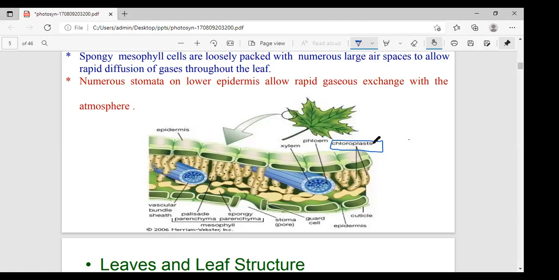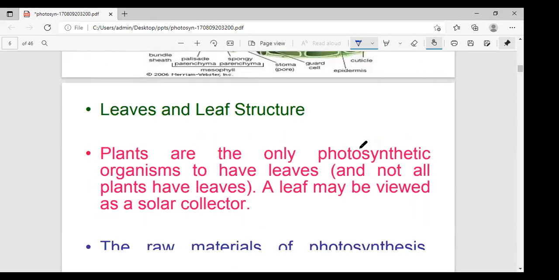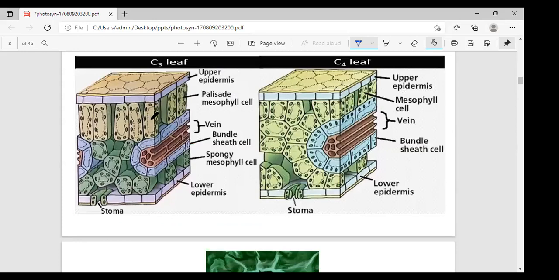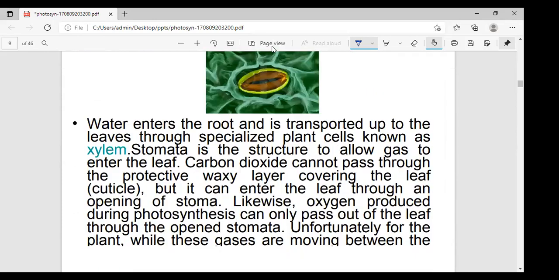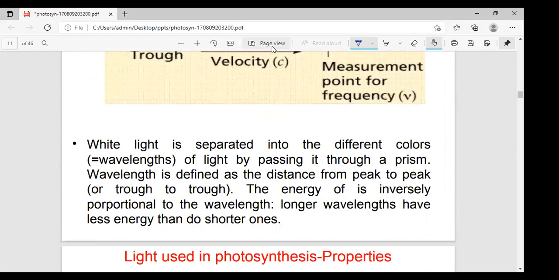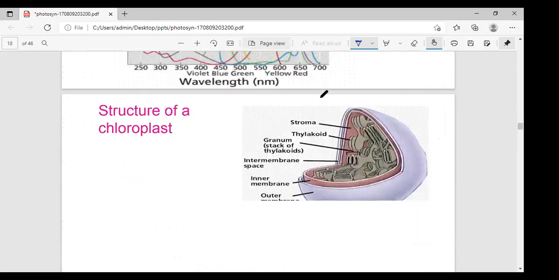The chloroplast is the cell organelle which contains all the photosynthetic pigments. Very important: chloroplast is the cell organelle which contains all photosynthetic pigments. The chloroplast is one of the largest cell organelles. I'll explain later what the C3 cycle and the C4 cycle are. First, I'll explain the chloroplast now.